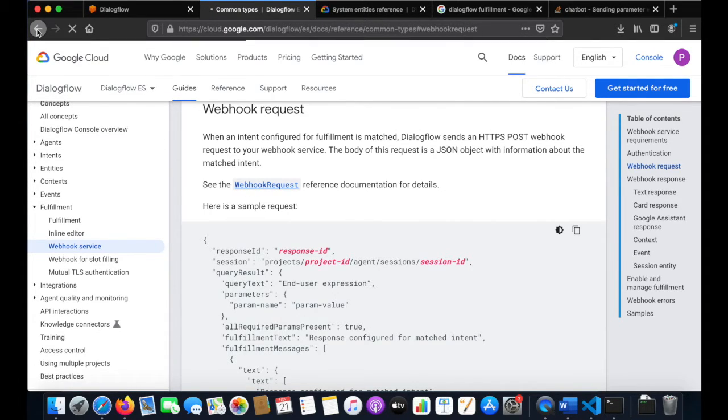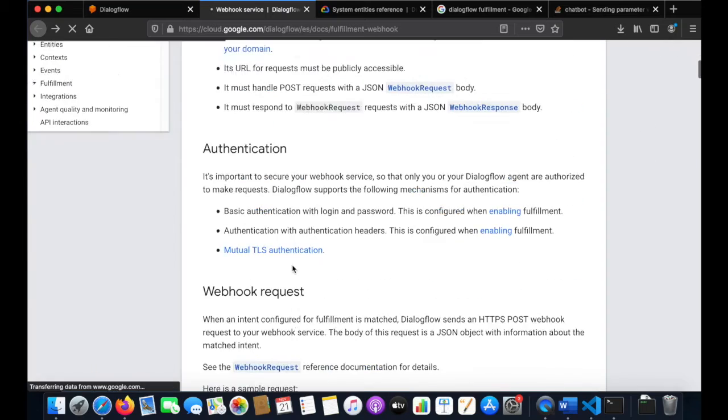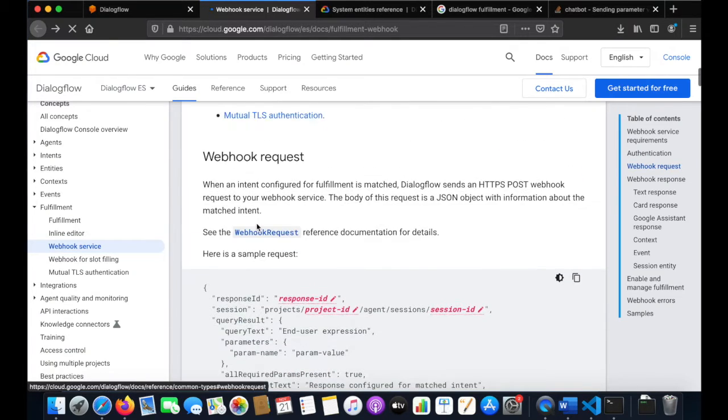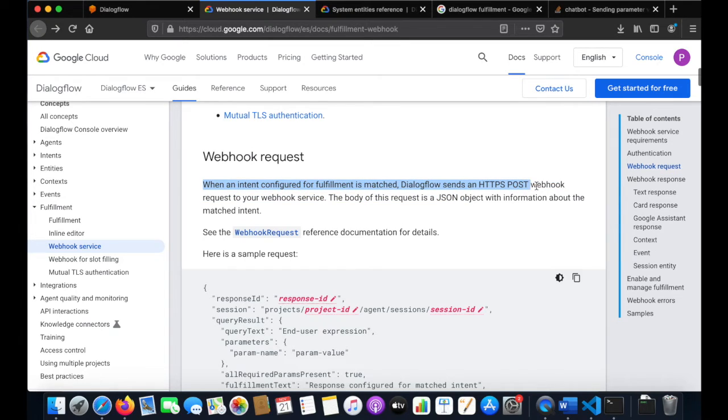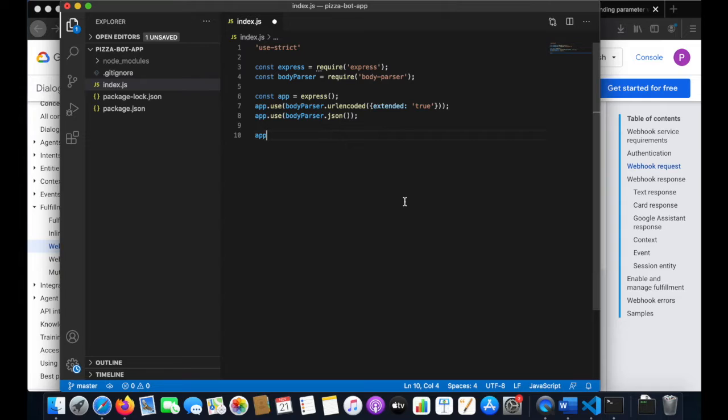Okay, here. You can see that when an intent configured for fulfillment is matched, Dialogflow sends an HTTPS POST webhook request. So our webhook needs to listen for a post request. This is what we are going to get from Dialogflow.